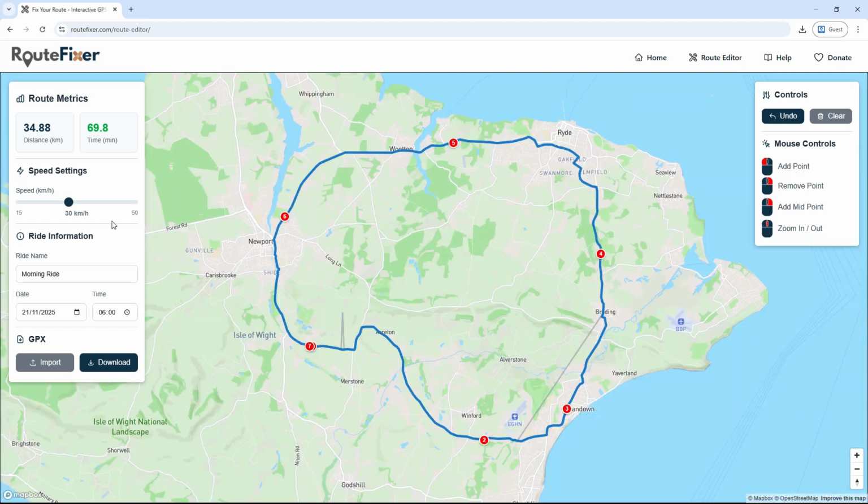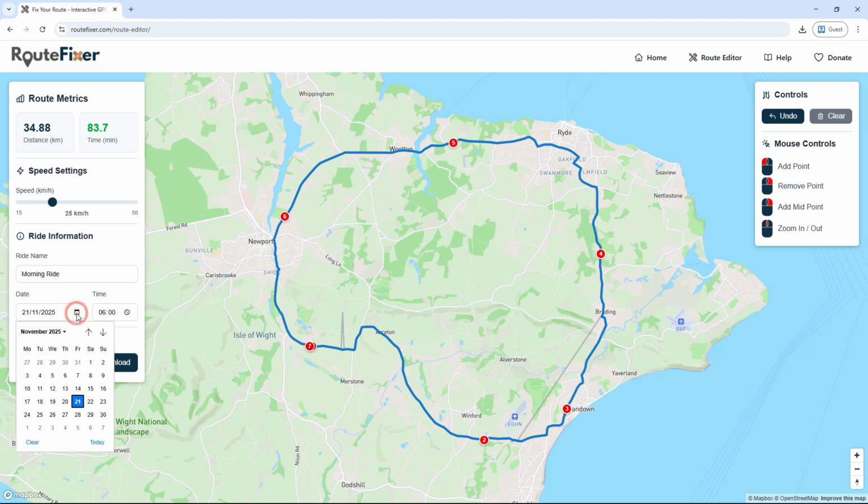Before we download the route, let's set the speed that we rode at by using the slider bar. If required, change the name of the ride. And also the date and time.